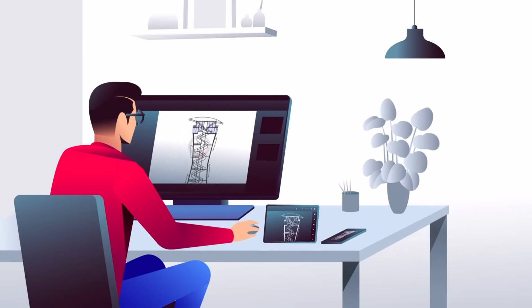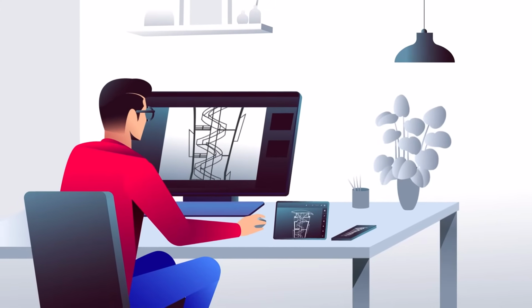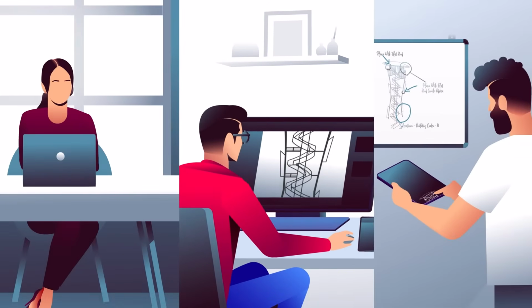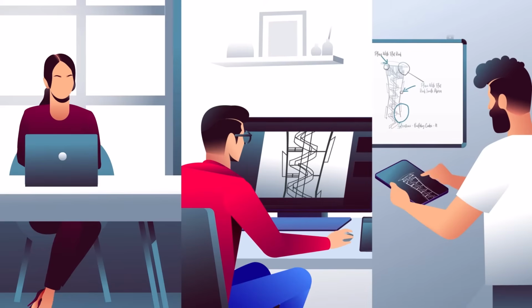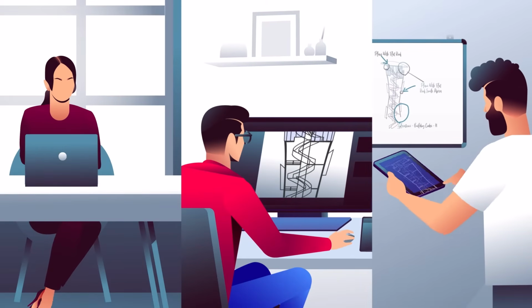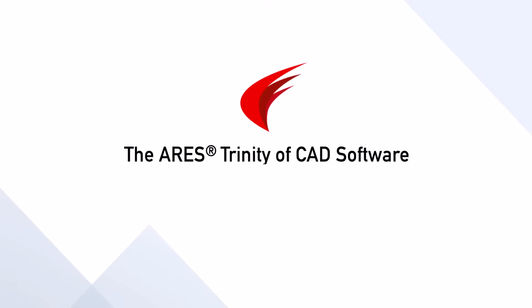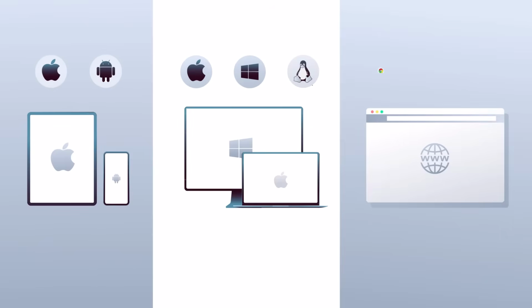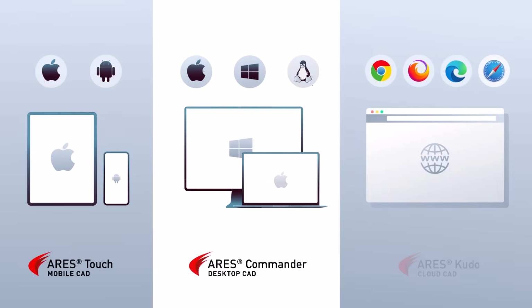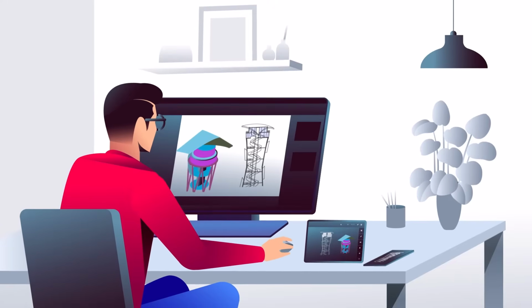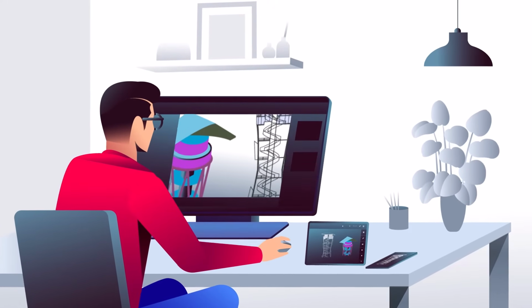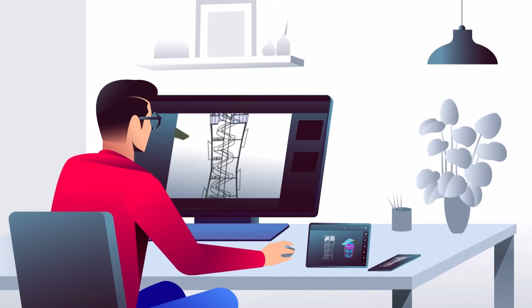CAD software aims at improving teamwork around technical drawings. In today's reality, modern CAD workflows are calling for modern tools to work efficiently on DWG files anywhere. Let us introduce you to the ARES Trinity of CAD software, enabling teams to achieve true collaboration across platforms and devices. ARES Commander is simply working as you were always used to, both in 2D and 3D.